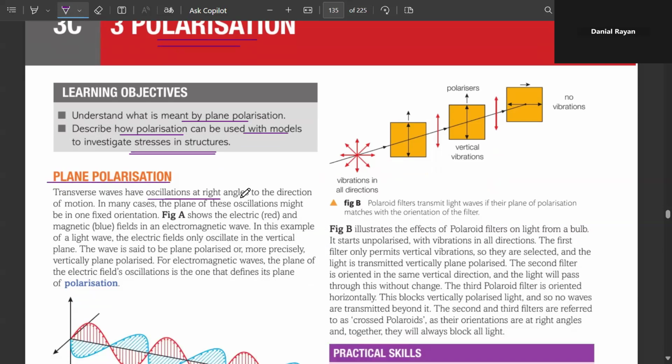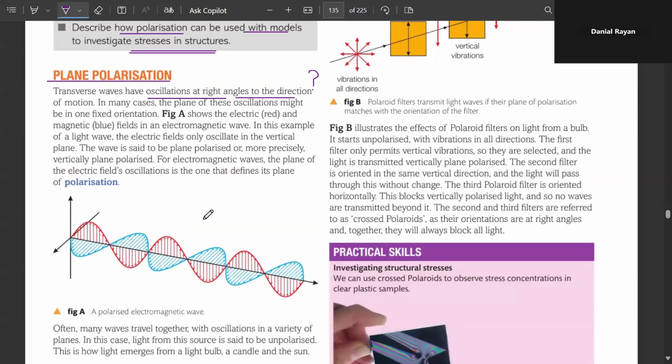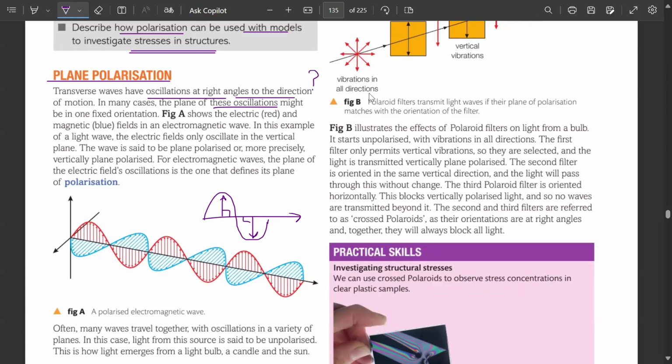Transverse wave है, oscillations at right angles to the direction of motion. Transverse wave कौन सी होती है? ये तुम्हें पता है कि अगर वेव इस डायरेक्शन में ट्रेवल कर रही है तो जो पार्टिकल्स होते हैं, दे आर ऑलवेज 90 degree perpendicular to the motion. In many cases, the planes of these oscillations might be fixed in one fixed orientation, and figure A shows the electric and magnetic fields in an electromagnetic wave.